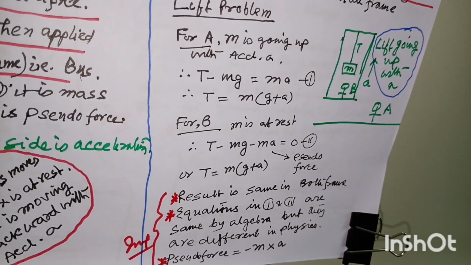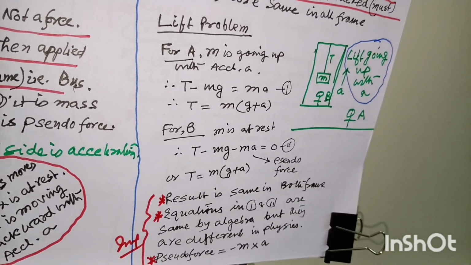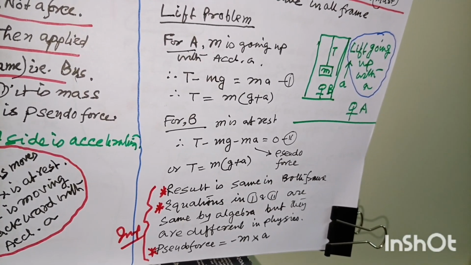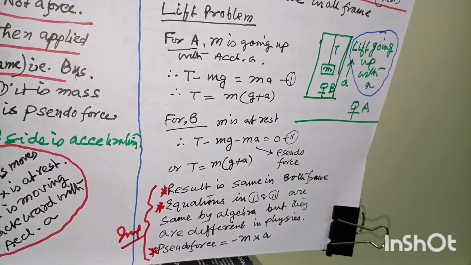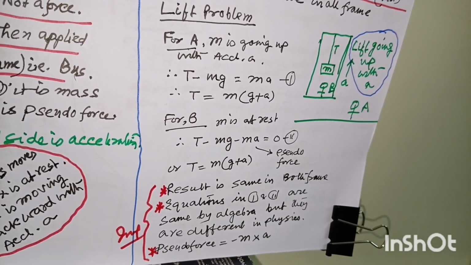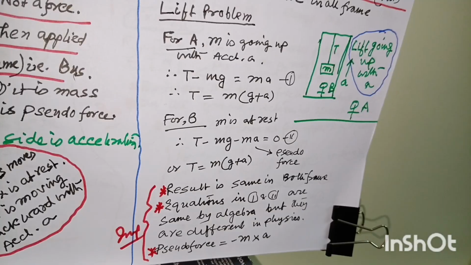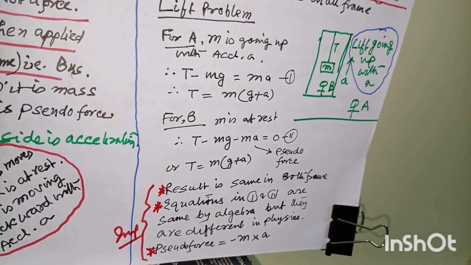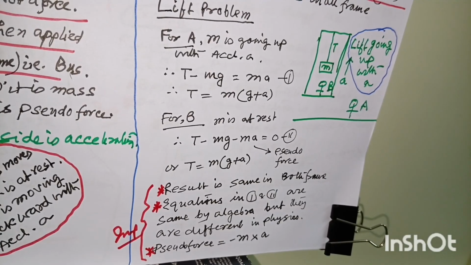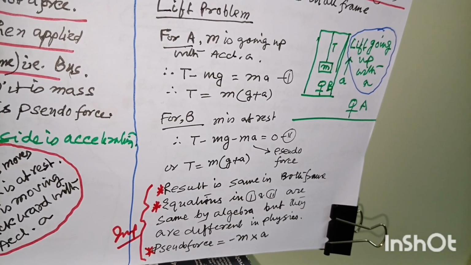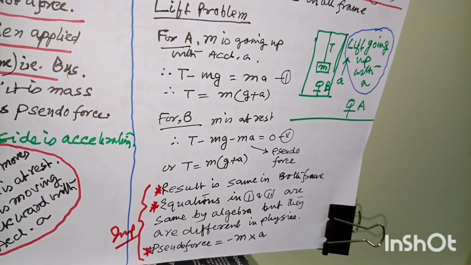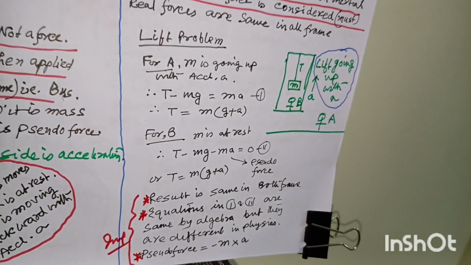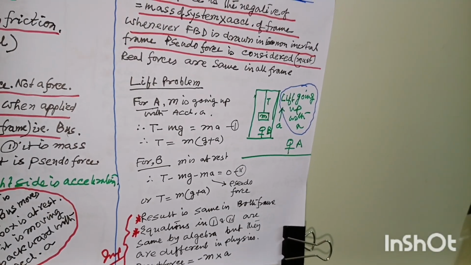But in physics they are different, because in a physics equation anything on the left side is a force, anything on the right side is mass into acceleration. So on the right side m is mass, g plus a is acceleration, but on the left side in the second equation T is also a force, minus mg is a force, minus ma is also a force, and that minus ma is nothing but pseudo force. So pseudo force is minus m into a. So the confusion has to be corrected.